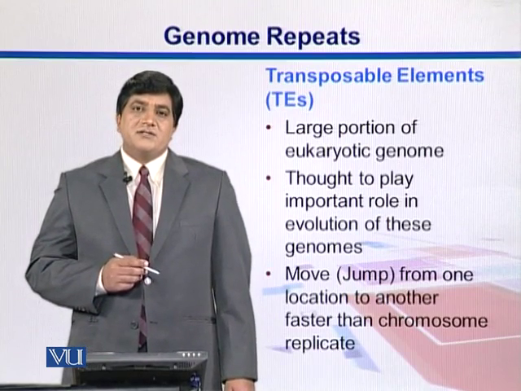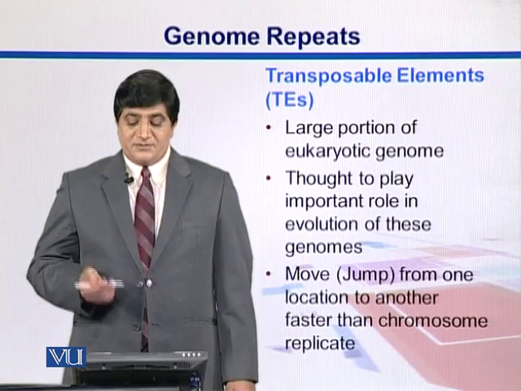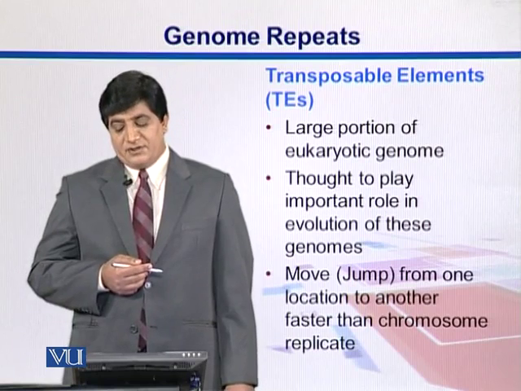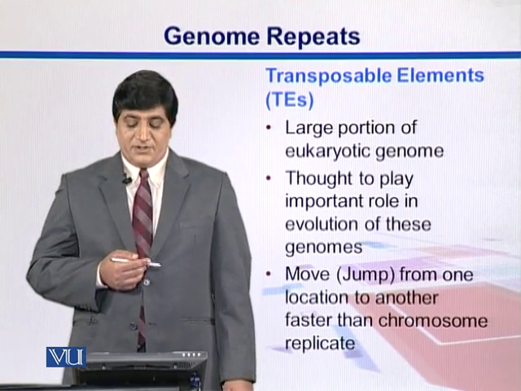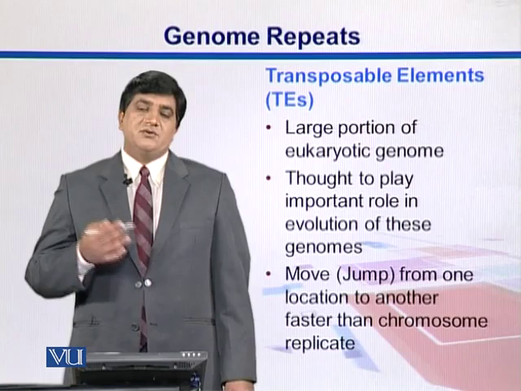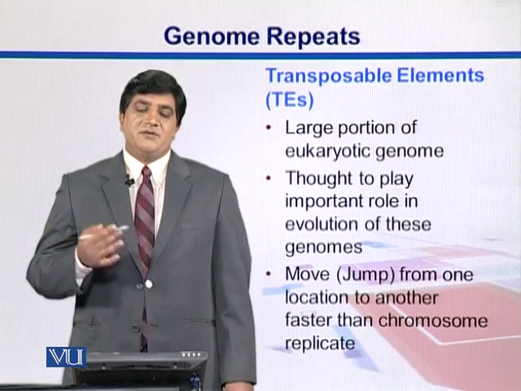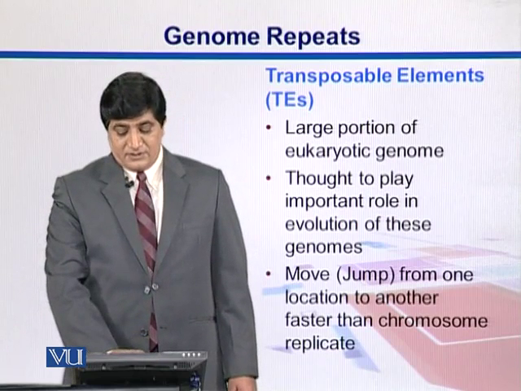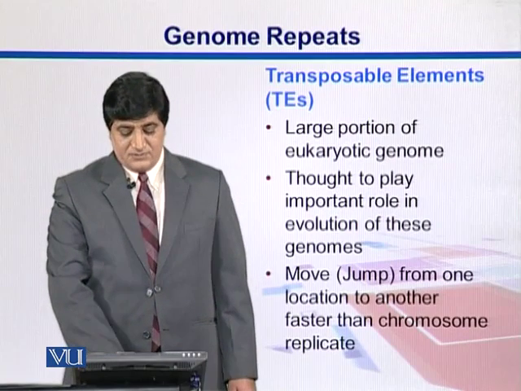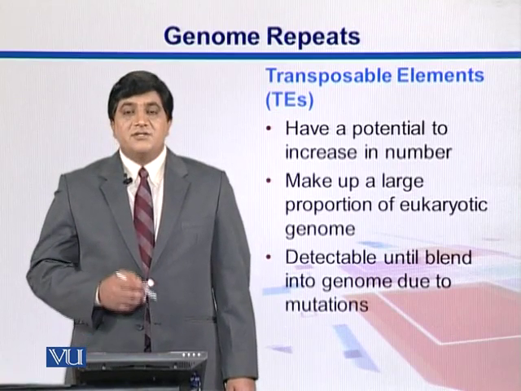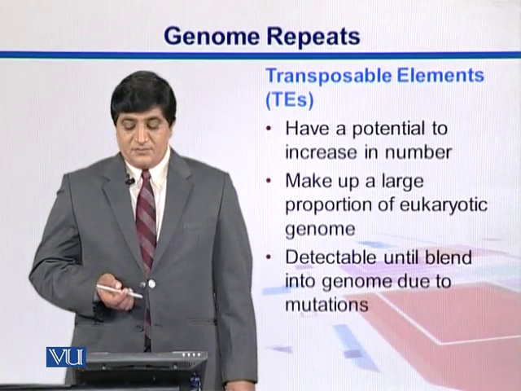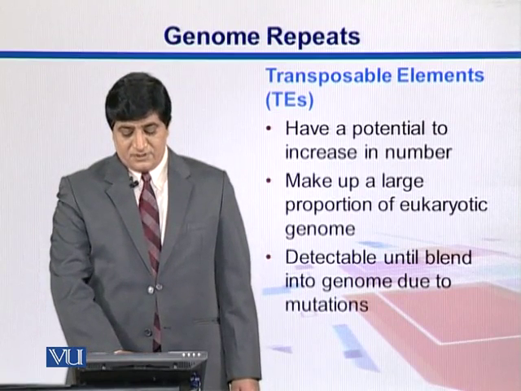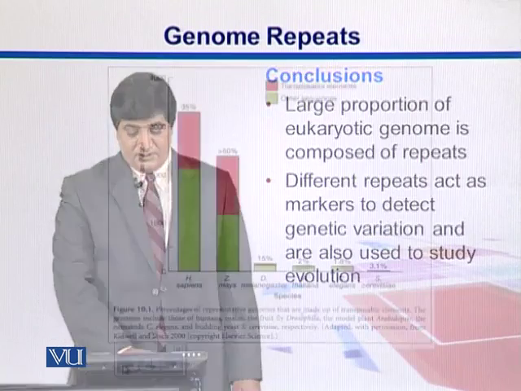Transposable elements are also an important kind of repeat. They make up a larger proportion of the eukaryotic genome, and are thought to play important roles in the evolution of those genomes. Normally transposable elements transpose from one position to another in the genome, and are also called jumping genes. They have the potential to increase in number and make up a larger proportion of the eukaryotic genome. They are detectable, but sometimes they blend into the genome and we cannot detect them.